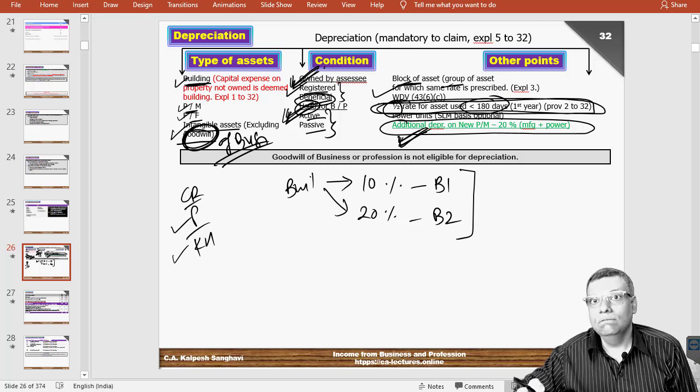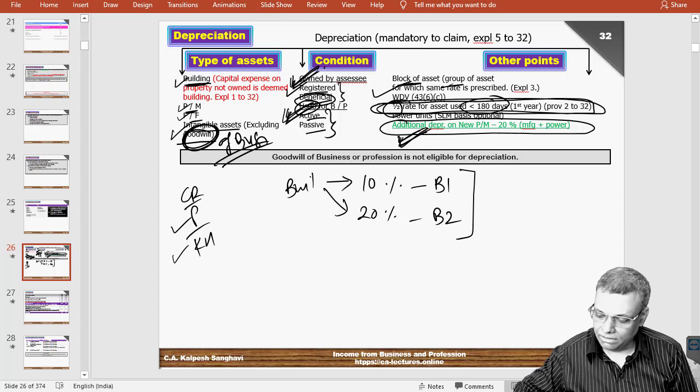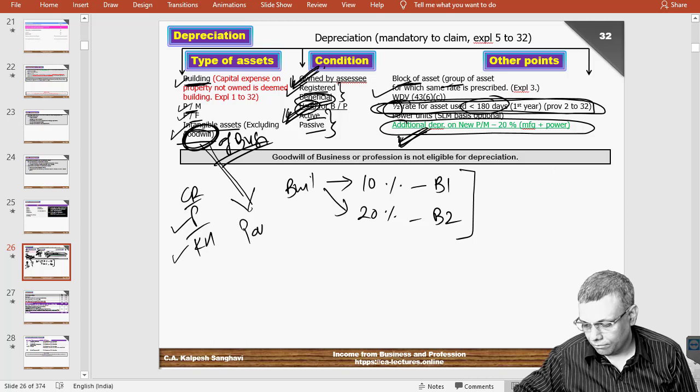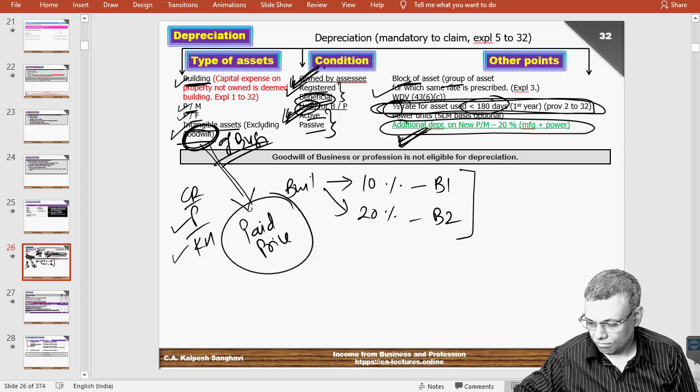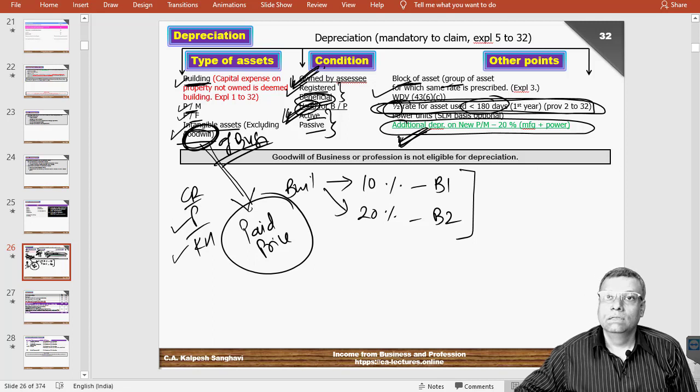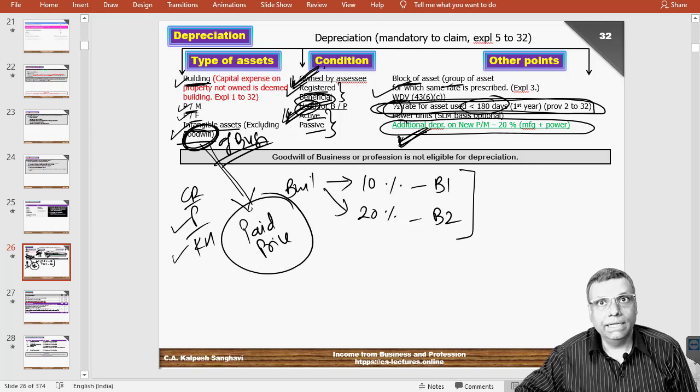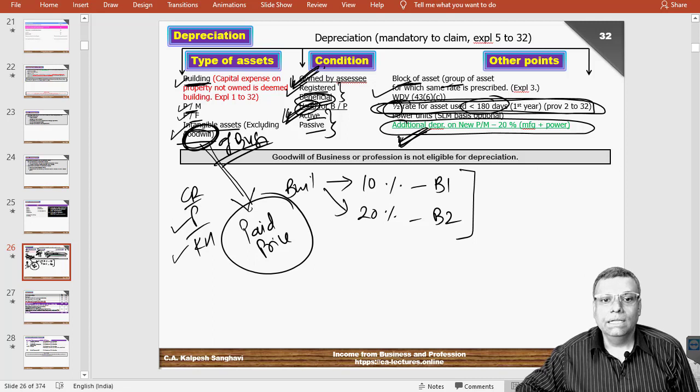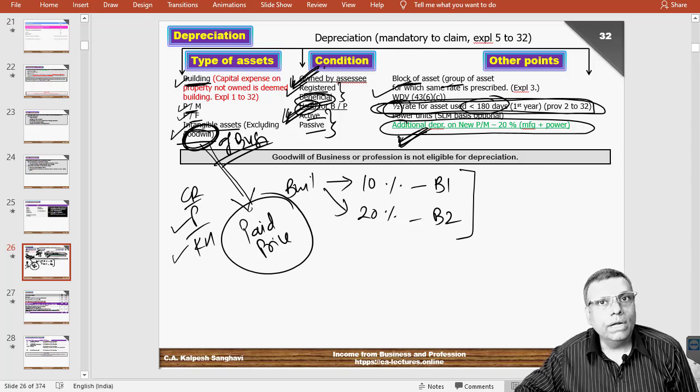Let me tell you one very logical thing. However, the law is not clear on this point. But one logical thing: if it is a goodwill for which you have paid a price, the law is not clear on this point, but when we solve the questions at the respective places, we will take care of this particular concept time and again. If it is acquired goodwill by paying a price, then you will get a depreciation on that. It is a view. It is a debatable view, but it is a view. However, if it is not acquired goodwill, then you will not be eligible for the purpose of depreciation. That is absolutely clear.